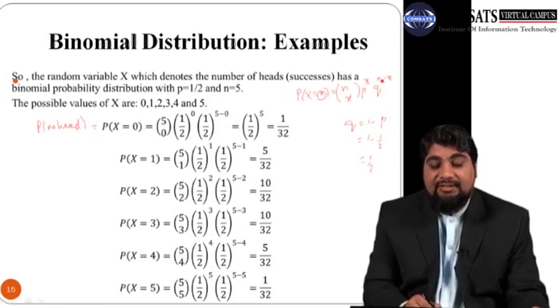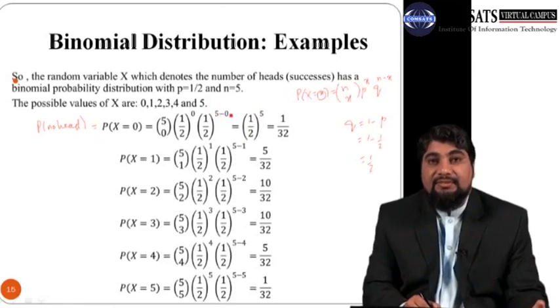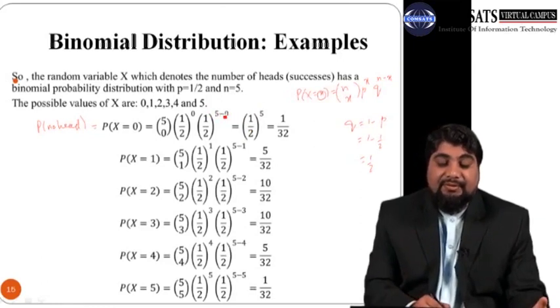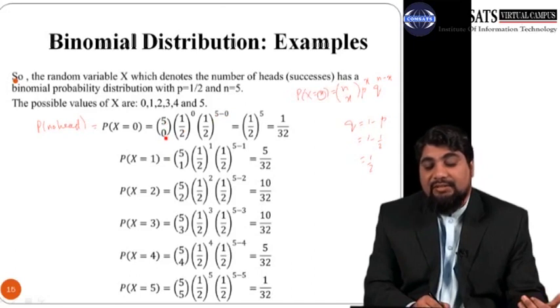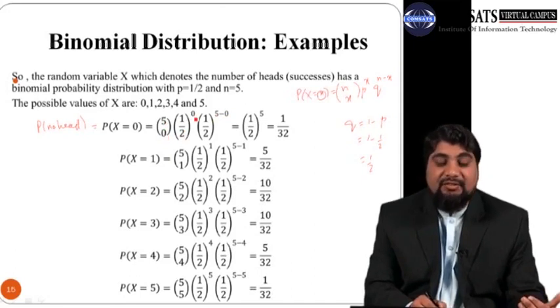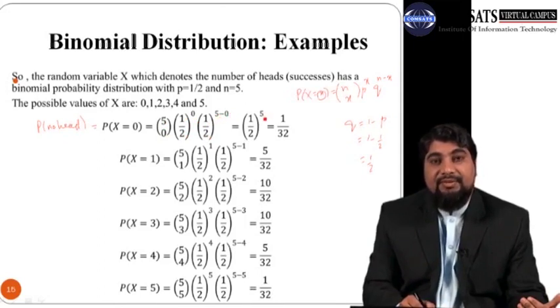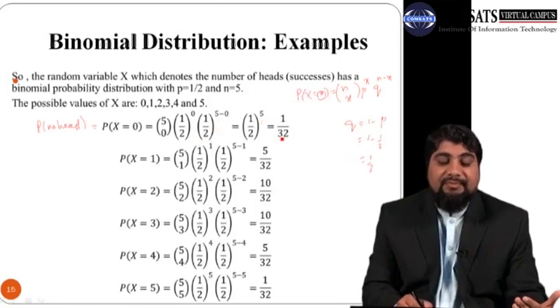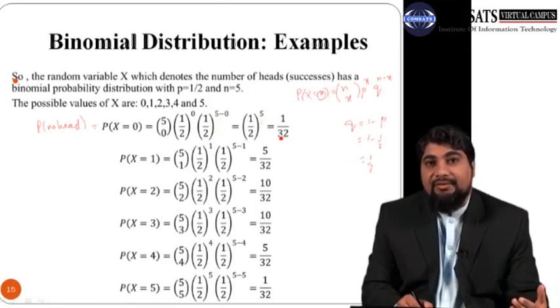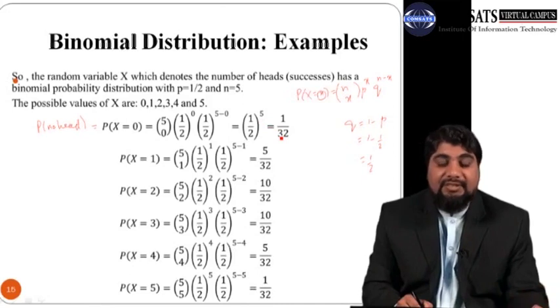So it is n minus 0, n is 5, x is 0, so 5 minus 0. So 5c0 is 1, anything raised to power 0 is also 1, and we are left with 1 by 2 raised to power 5. So 5 minus 0 is 5, so 1 raised to power 5 is 1, 2 raised to power 5 means we have to multiply 2 5 times, which is 32. So probability of getting no head in 5 tosses is 1 out of 32.